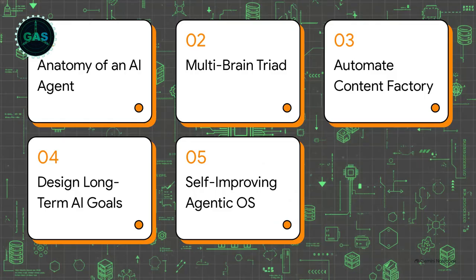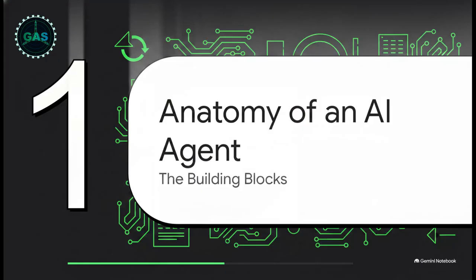Here is our roadmap. First, we'll look at the anatomy of an AI agent, then the multi-brain triad strategy, automating the content factory, designing long-term AI goals, and finally, the self-improving agentic OS. Let's get right into it. Okay, starting right off with Section 1, Anatomy of an AI Agent, the core building blocks.